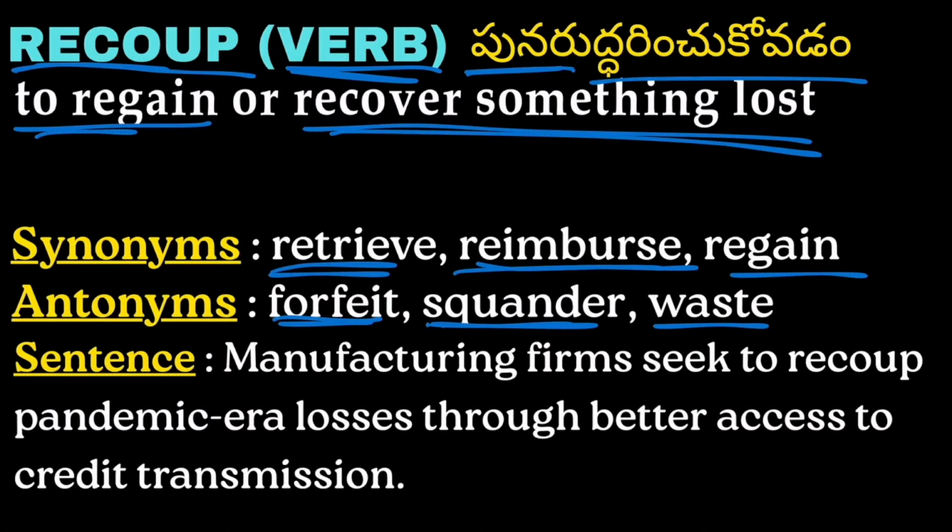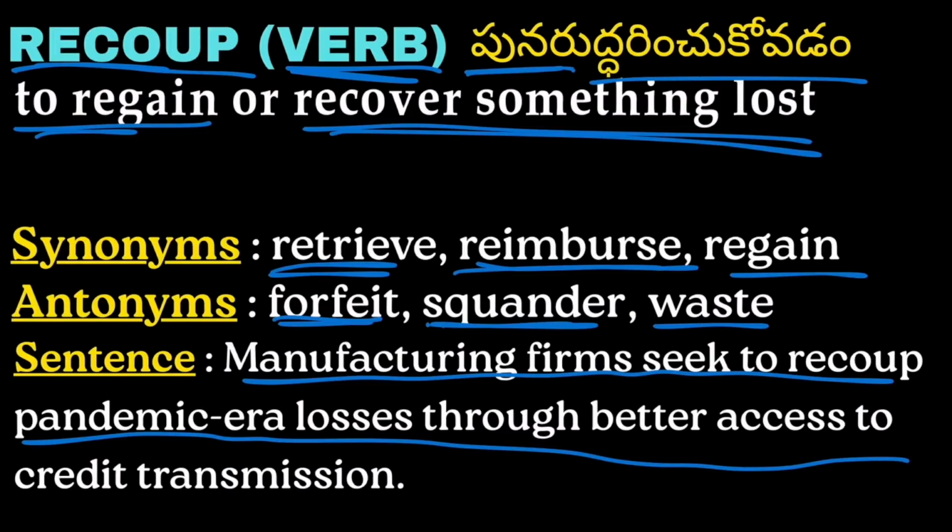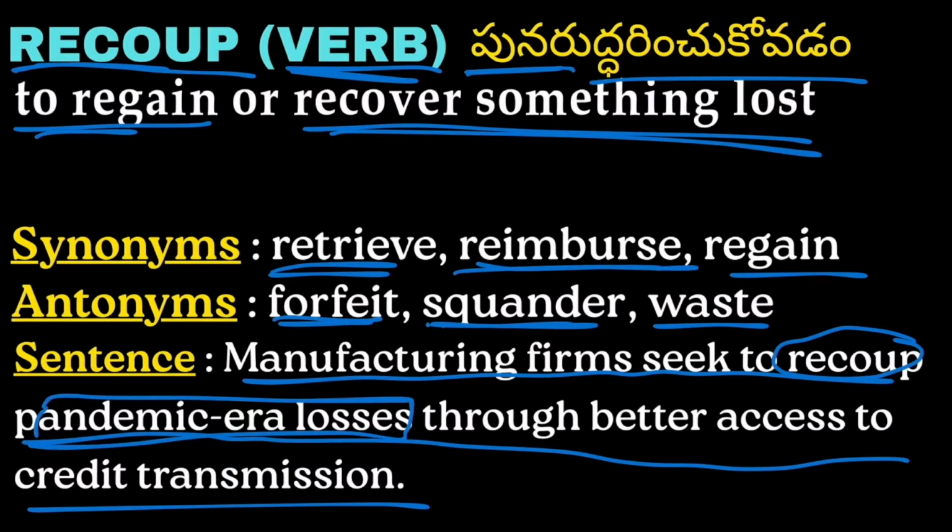Example: manufacturing firms seek to recoup pandemic era losses through better access to credit transmission. Manufacturing firms seek to recover pandemic era losses. So the losses which occurred during the pandemic COVID era, manufacturing firms were trying to recover from those losses through better access to credit transmission.